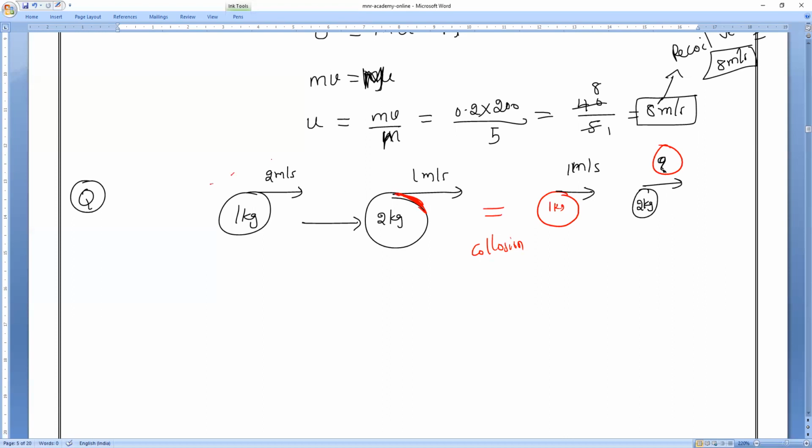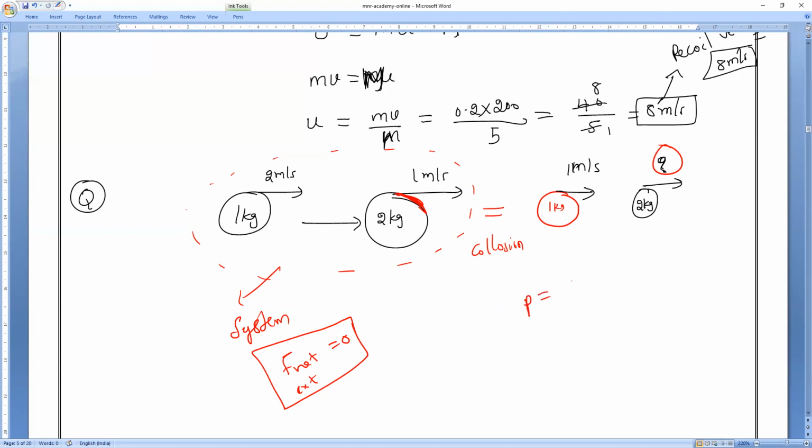If you consider this entire thing as a system, then F net is equal to what, everybody? F net is the net external force. Net external force is equal to how much? Zero. Clear? So in the sense that P always remains constant, or P is equal to what, everybody? P is constant.